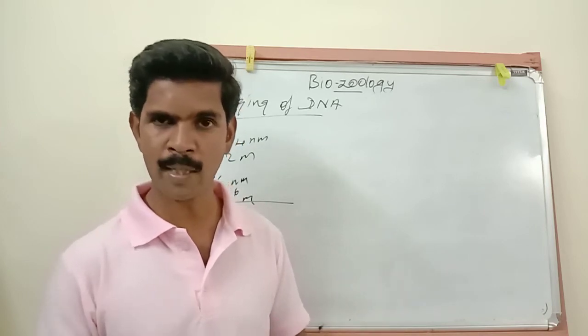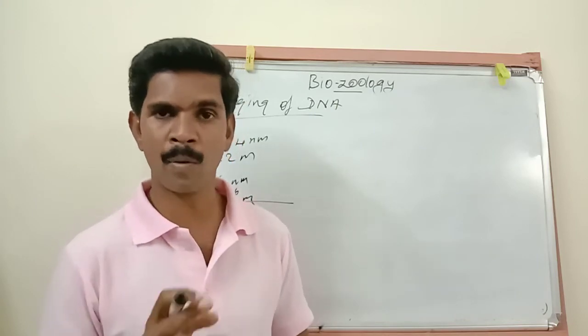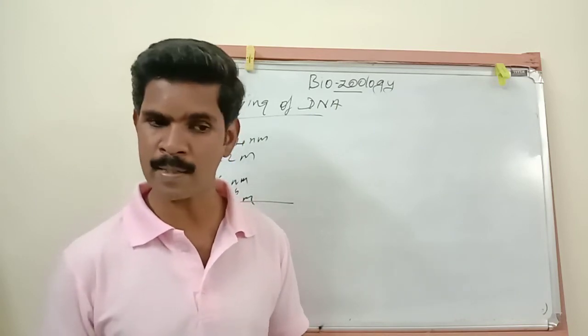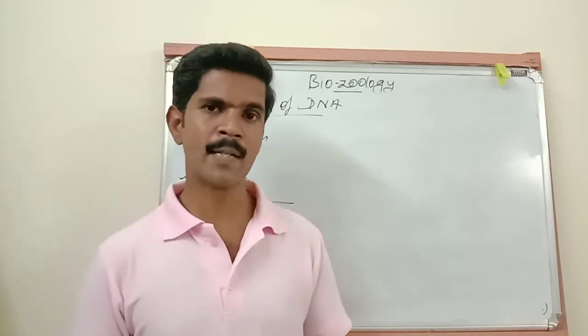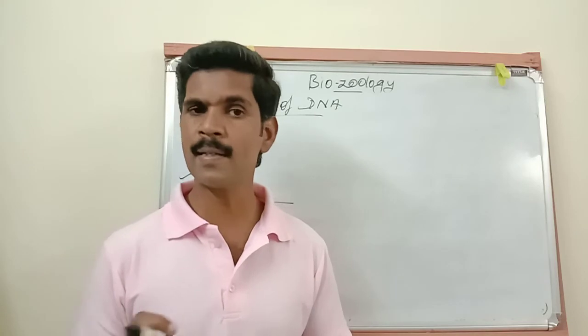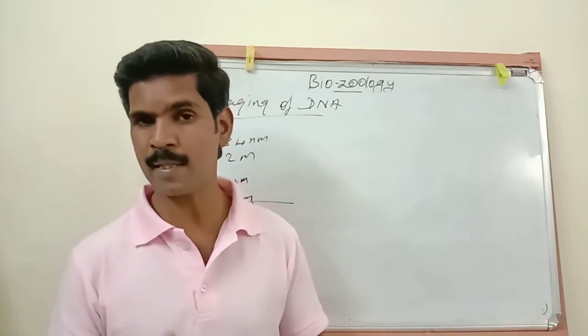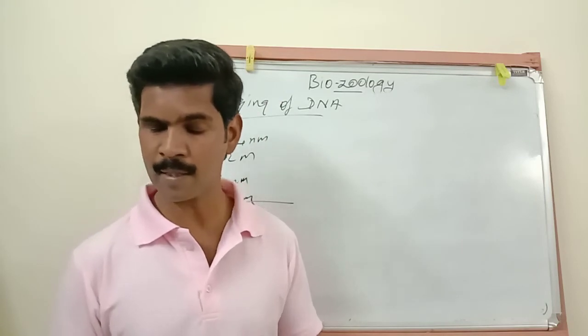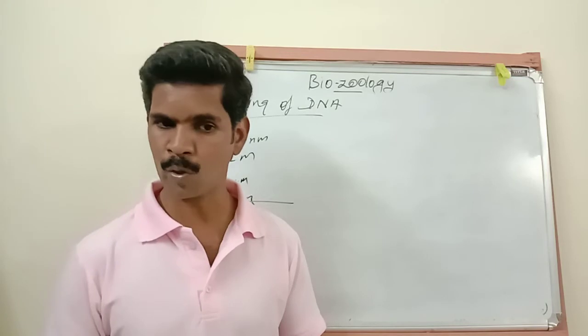So this condition is called genophore. But in eukaryotic organisms, the chromatin is made up of many small repeating subunits. The name of this repeating subunit is called nucleosome.